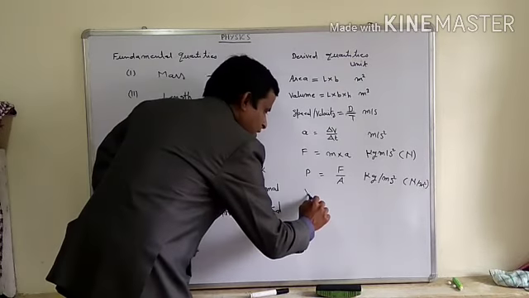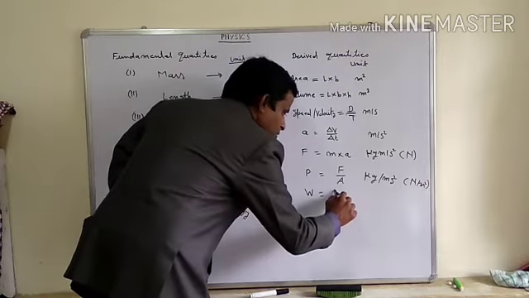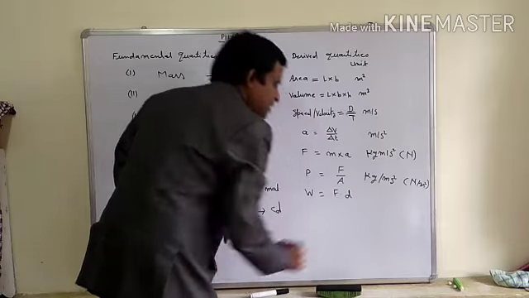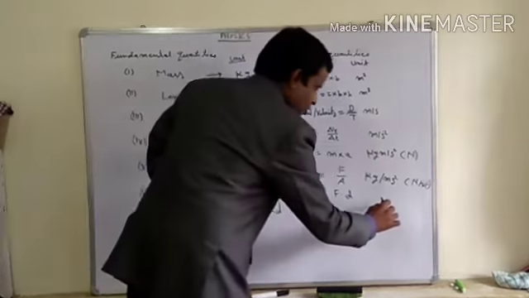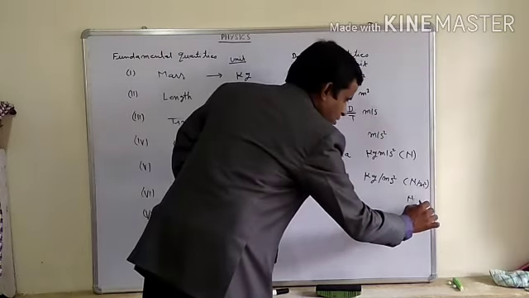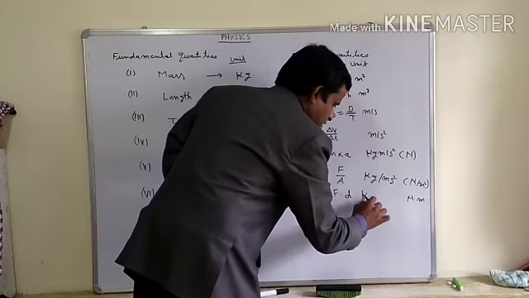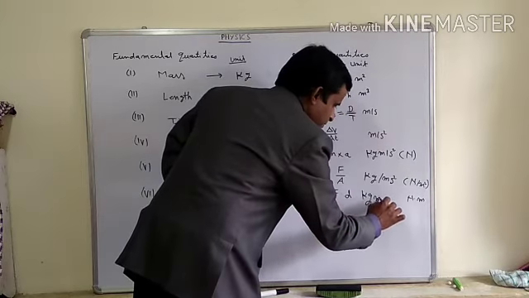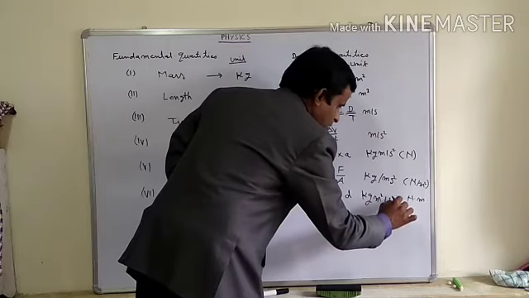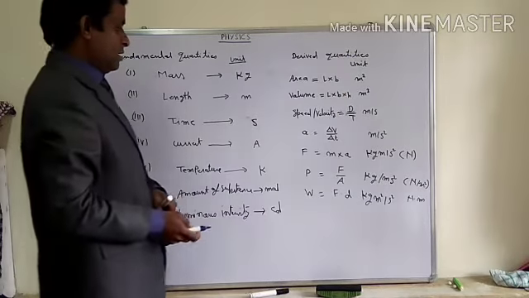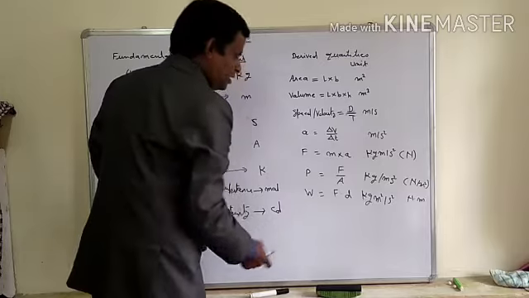Similarly, I am taking another one. Suppose work. It is force into displacement. Force is Newton into meter, and in kg form, kg meter square per second square. In a similar way, we can take energy.